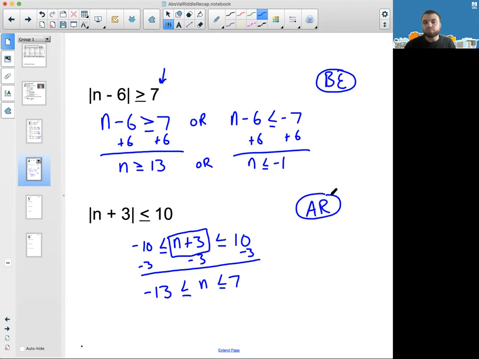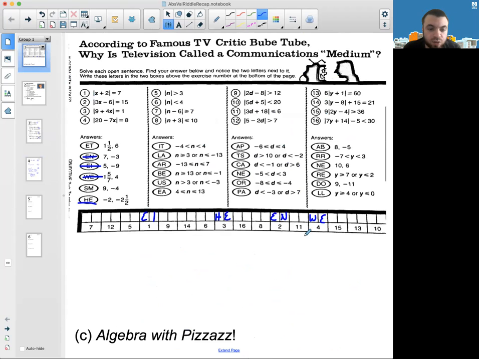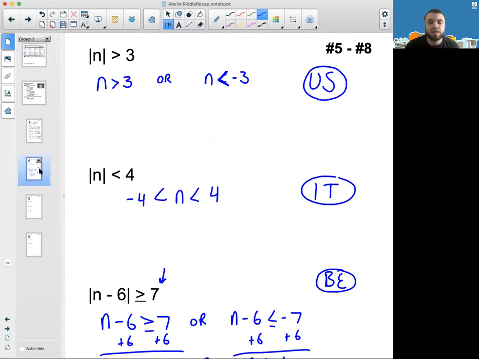All right, so as always, feel free to go back, rewind, play it back at your own speed if you need a recap. But what I'm going to do is I'm going to go ahead and plug this in. So we have US, IT, BE, and AR. Okay, just as you see here.